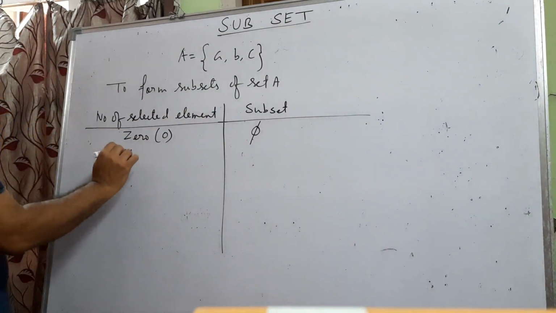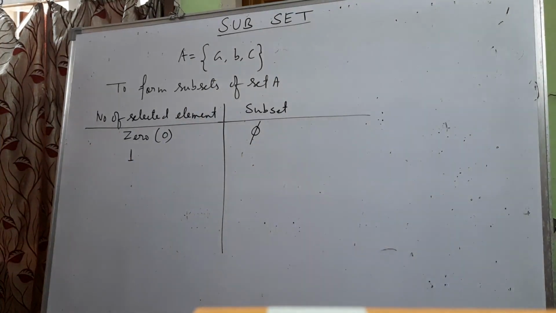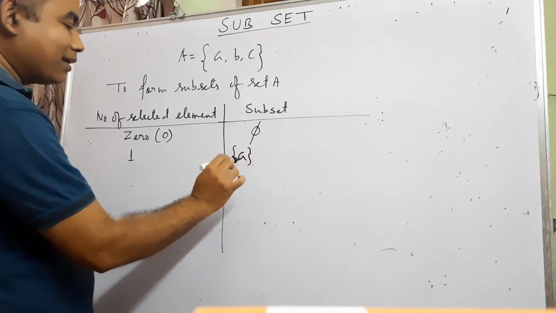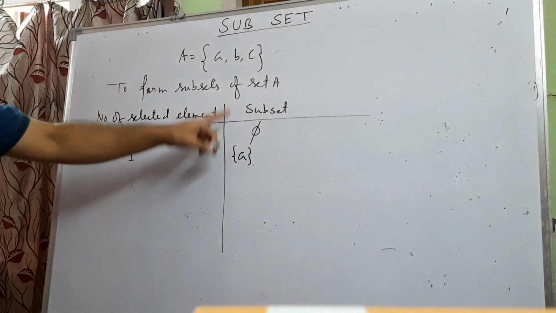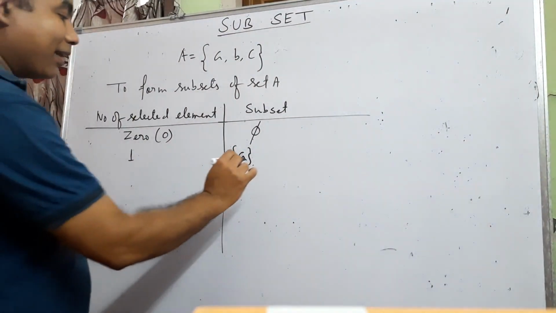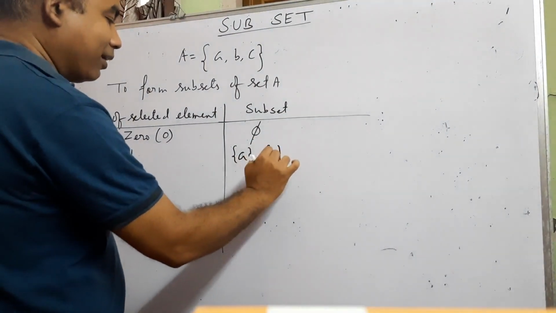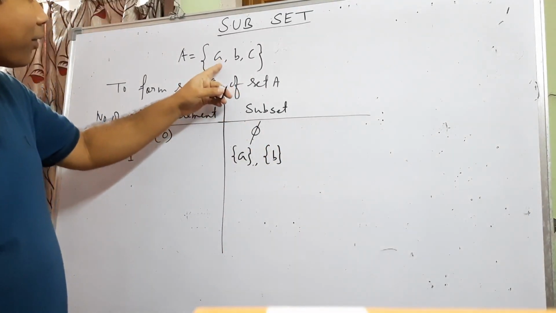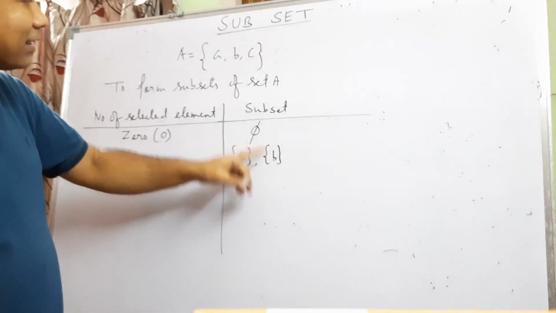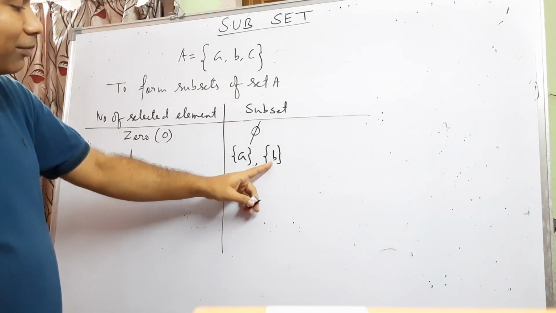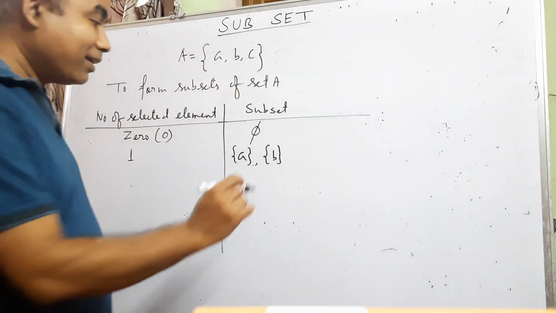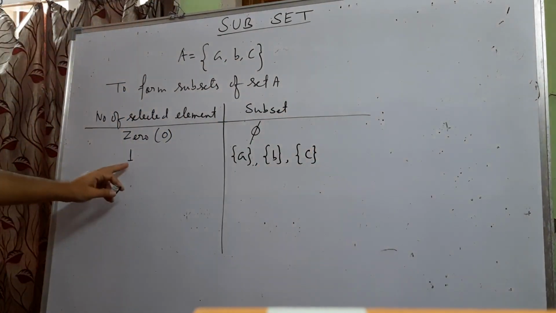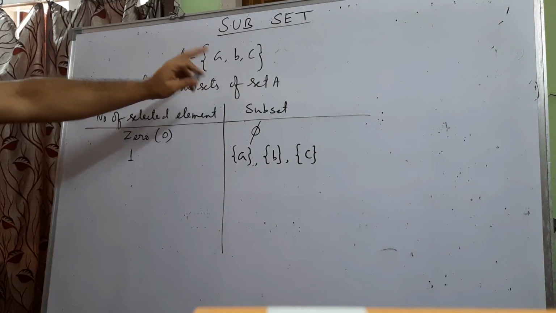If I select 1 element, what subsets can I form? If I select element A, then it is a set I can form, which will be a subset of set A. If I select element B, then written within curly brackets, it is a set I can form from the elements of set A. It is a subset of set A because all the elements of this set are in A. These 3 subsets I can form if I select one of the 3 elements.